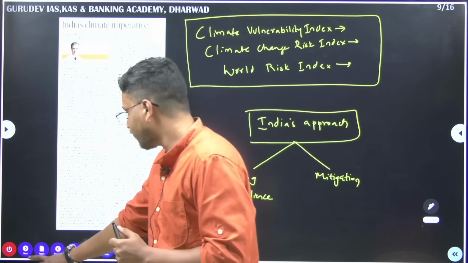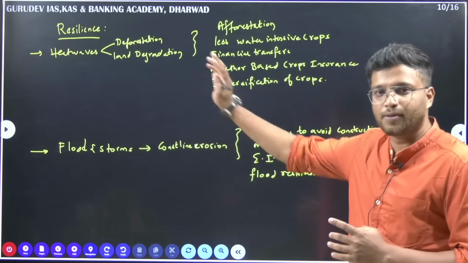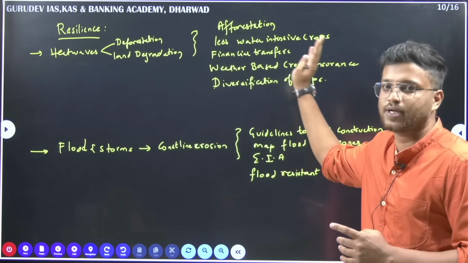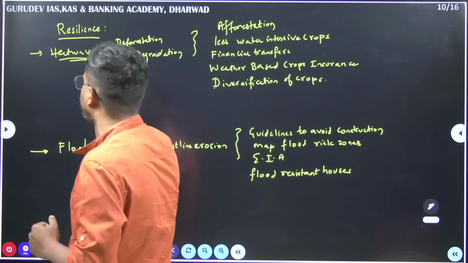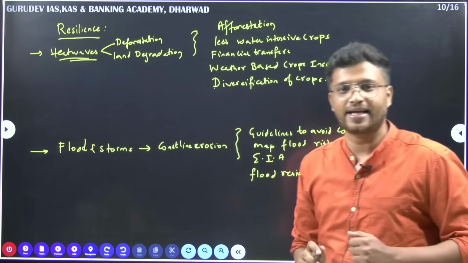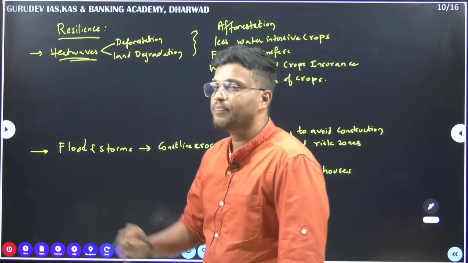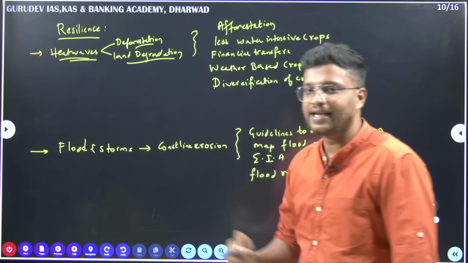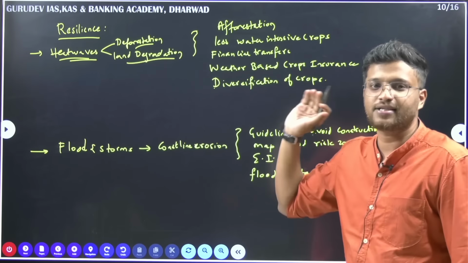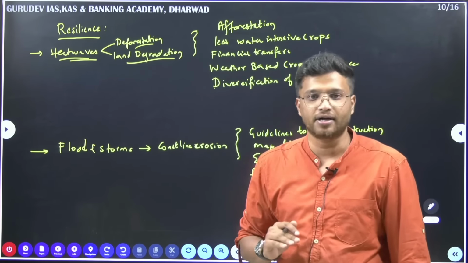Fine. So firstly, when we look at the resilience, we'll be looking at the problems, or causes of the problems, as well as the solutions that are given in this article. Firstly, heat wave. They talk about the heat wave. As I mentioned earlier, the temperature this year will vary on the higher side. The heat wave is mainly caused by two reasons: deforestation as well as land degradation. These are the two factors that are affecting the heat waves in our country.